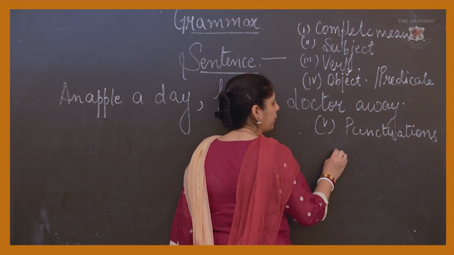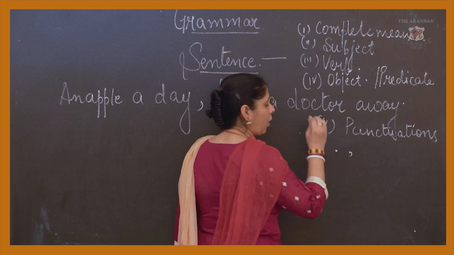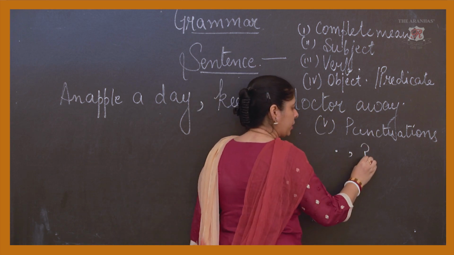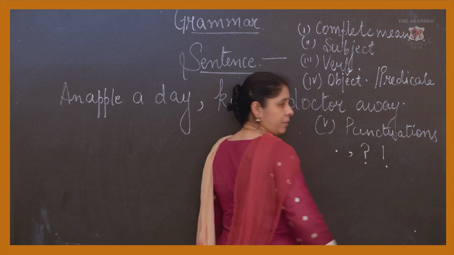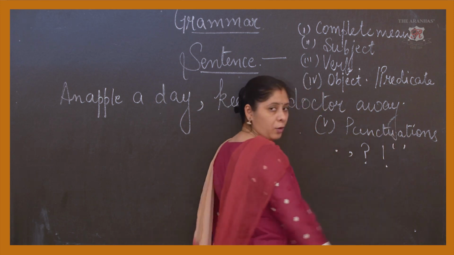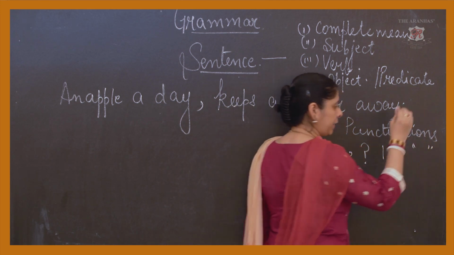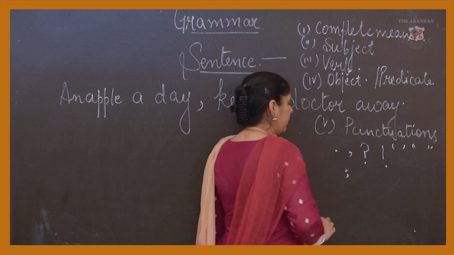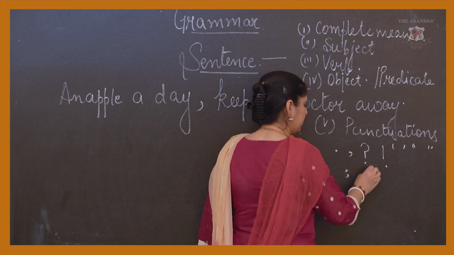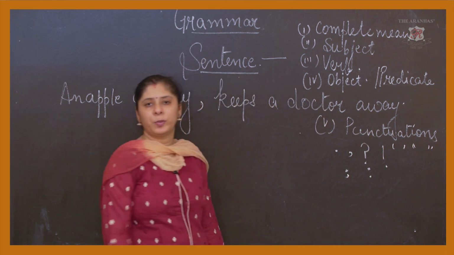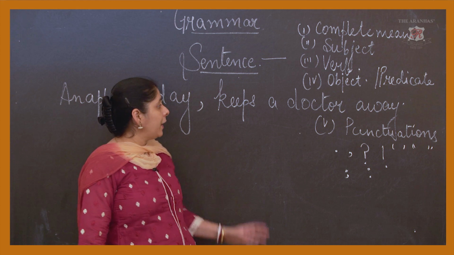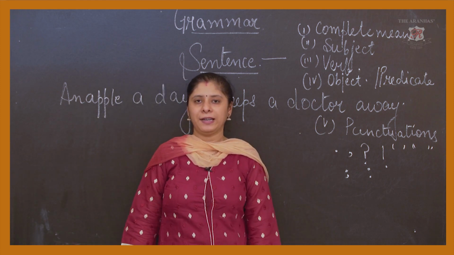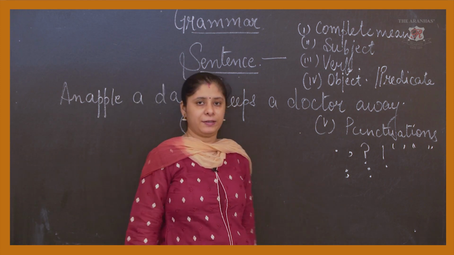Punctuation is like full stop, comma, question mark, exclamatory mark, single inverted comma, double inverted comma, colon. All these things should be there. Then only we can find out that the sentence is a complete sentence.